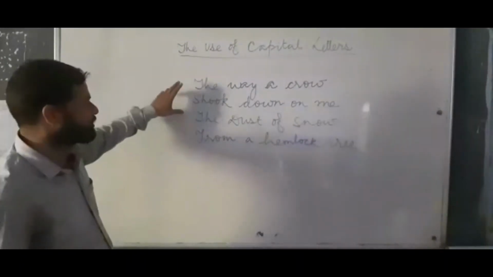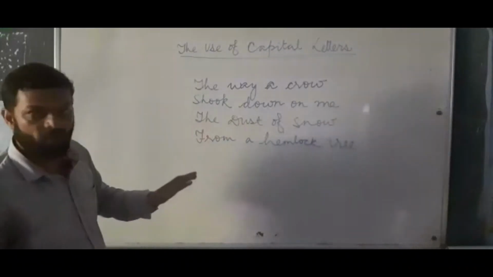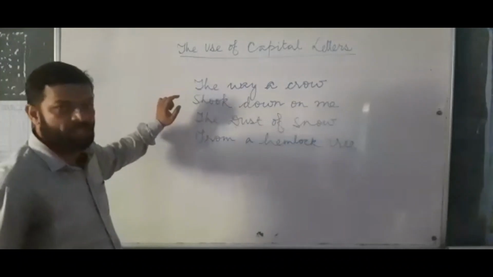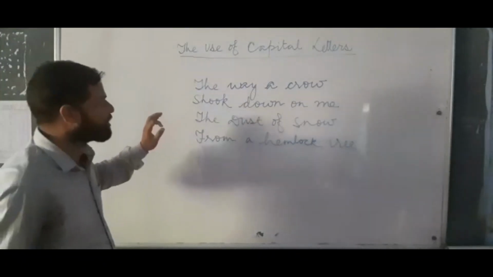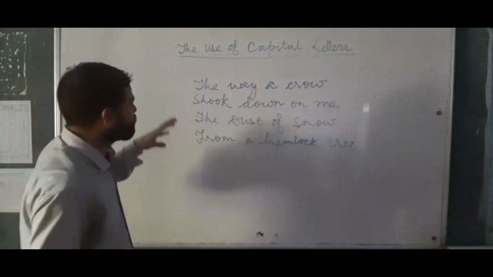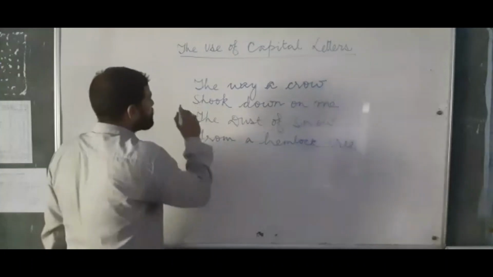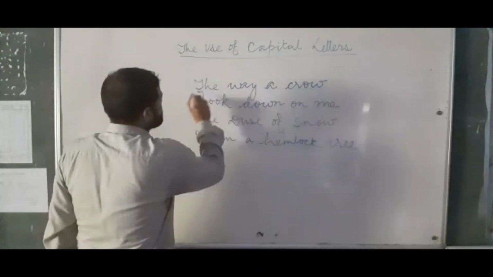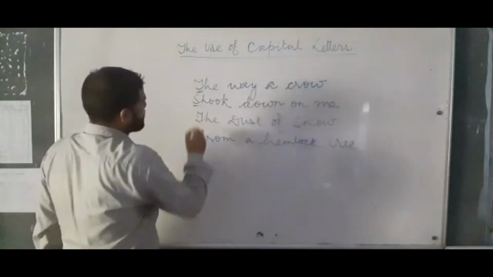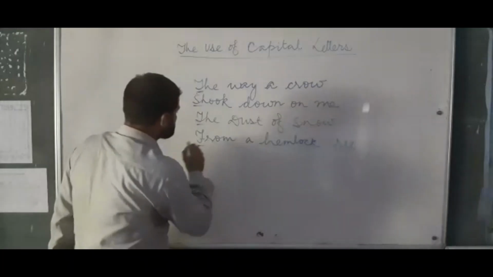Here we have a poem on the board: The way a crow shook down on me the dust of snow from a hemlock tree. Here we see that each line starts with a capital letter. Whenever we come across a poem, or if we happen to write a poem, we will keep in mind that the first letter of every line will be capital. Here, The way a crow, T is capital; shook down on me, S is capital; the dust of snow, T is capital; from a hemlock tree, F is capital.